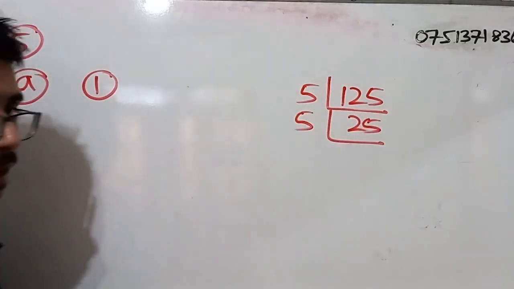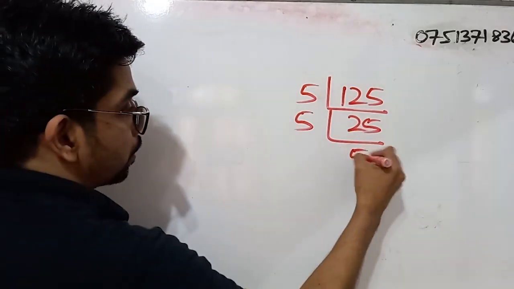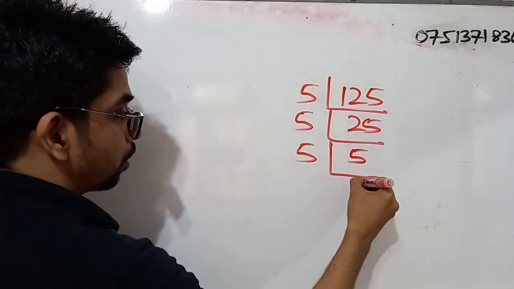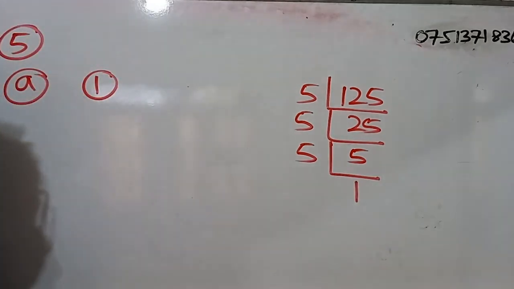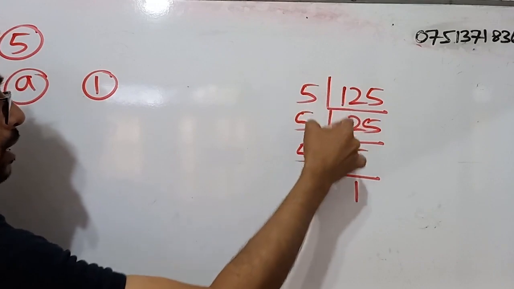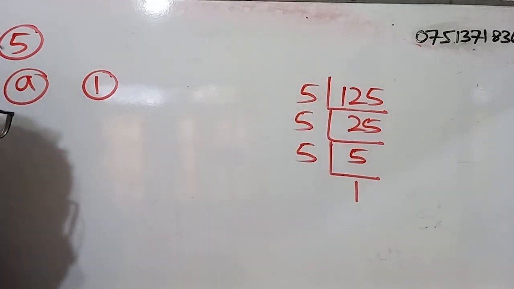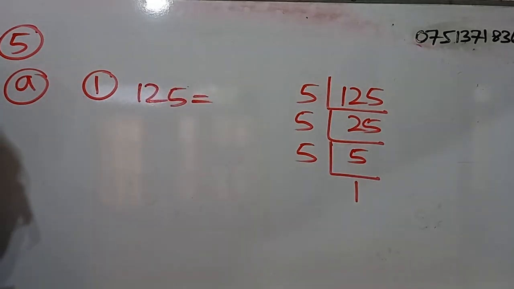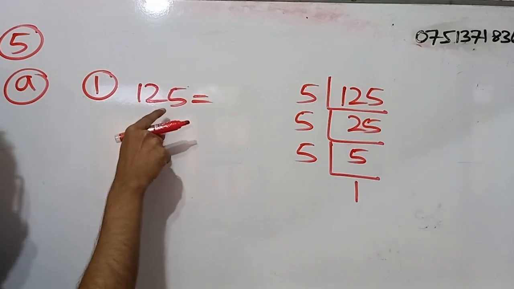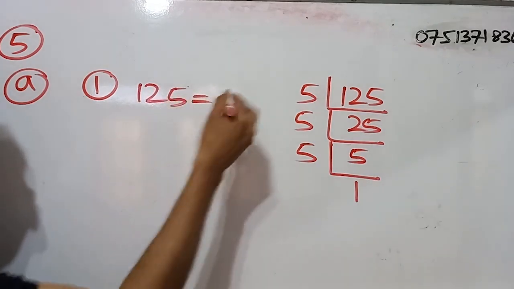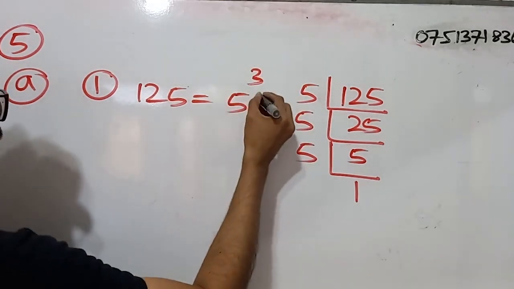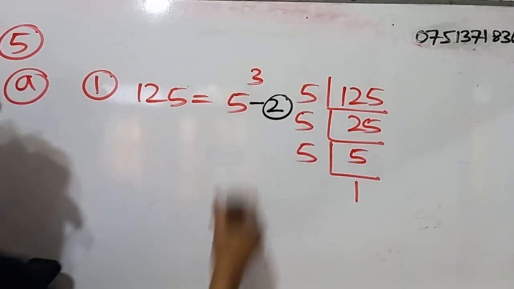Again we will divide it by 5. Then we will get the quotient as 5. Again we will divide it by 5. Now we will get the quotient as 1. Now if we take these three numbers and multiply together, we get what? 125. So when we write 125 as a power where the base is 5, the exponent will be what? 3. Right, so for the correct answer, you will be getting 2 marks.